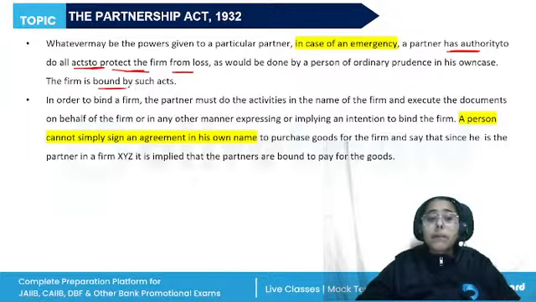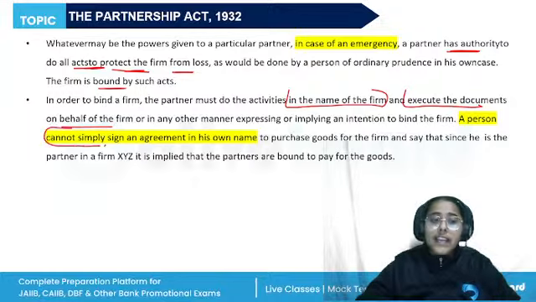Then, if any partner wants to bind a firm, to enter into an agreement or sign any document, they have to do so on behalf of the firm. So, a partner must do the activities in the name of the firm and execute the documents on behalf of the firm. They cannot simply sign an agreement in their own name to purchase goods for the firm and say that since he is the partner, it is implied.